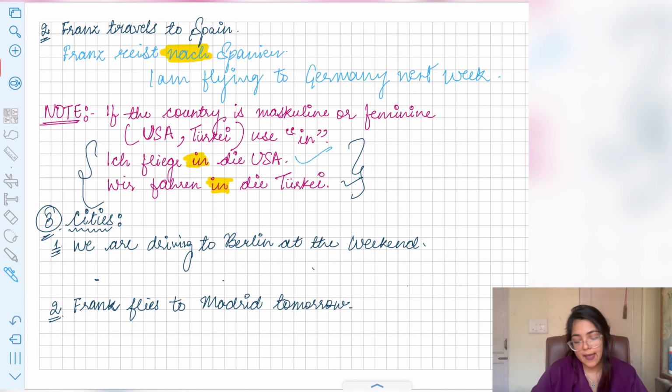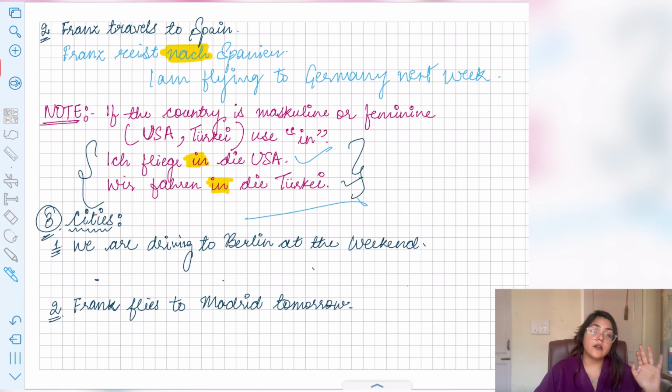For example, ich fliege in die USA. I fly to USA. Wir fahren in die Türkei. So over here also I have used in and not nach. So the countries which have neutral article, you have to use nach only with them, right? So just remember, if the country is masculine or feminine, then you have to use in, right? And otherwise, if it's neutral, then you have to use nach.